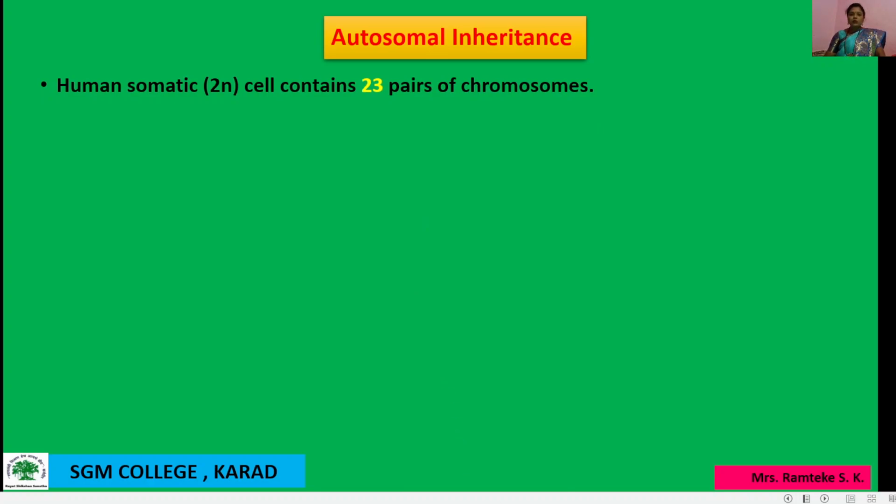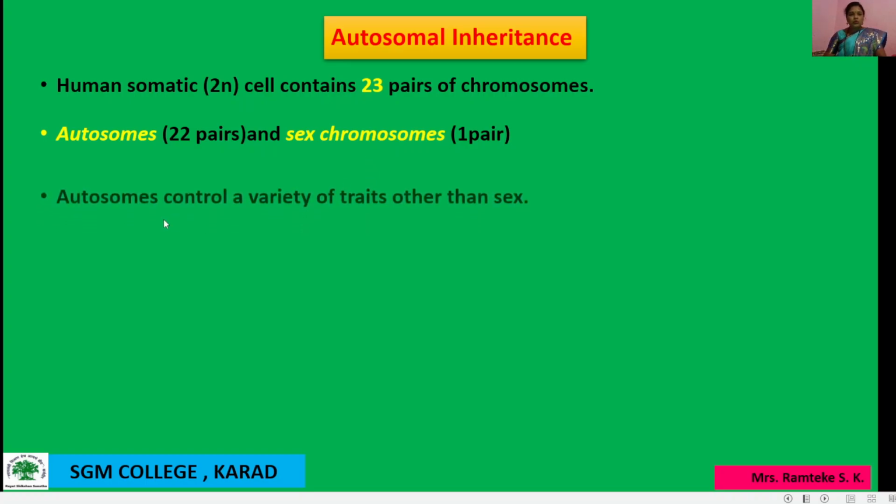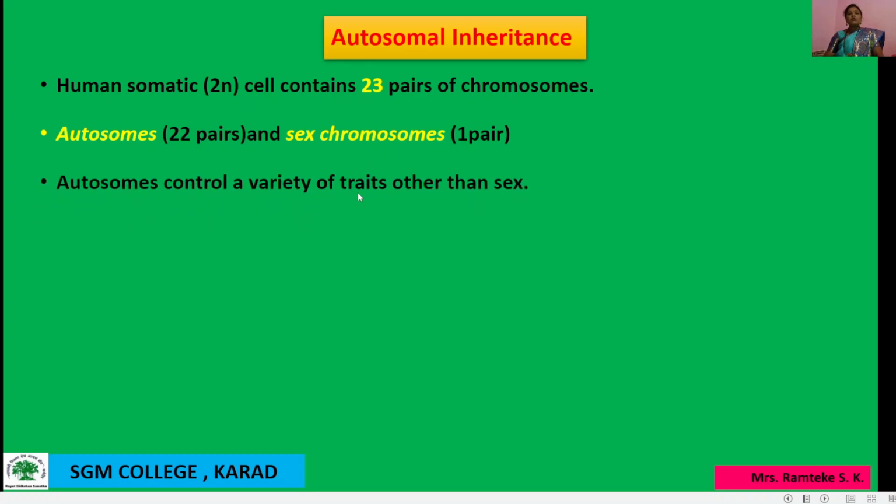Before going to autosomal inheritance, we understand here what exactly the meaning of inheritance. Here is a human somatic, that is 2n number cell, contains 23 pairs of chromosomes. In these 23 pairs of chromosomes, 22 pairs are autosomes and only one pair is sex chromosome. So the autosomes control a variety of traits other than sex.